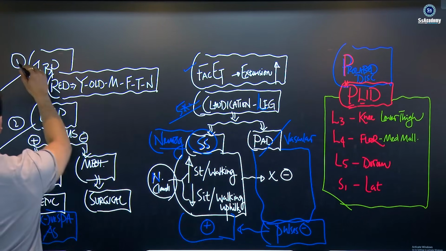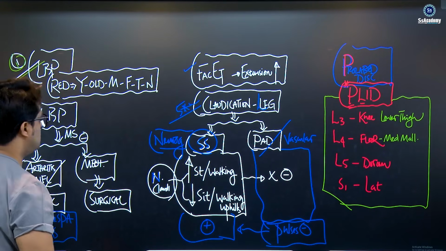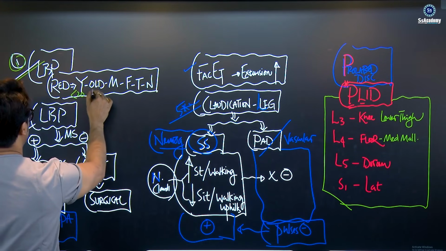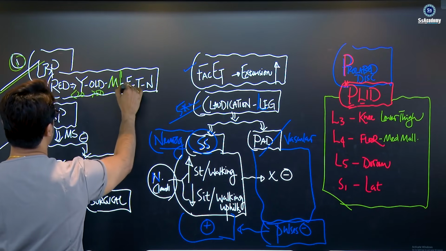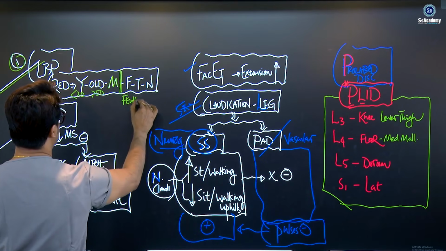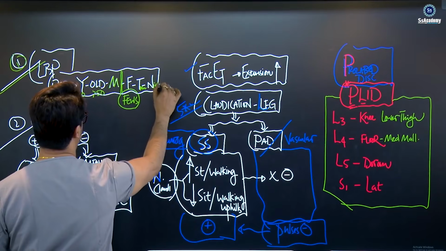So I have a box here, number 1, low back pain. The recap with the red flags is very important, my dear. Red flags are young and old. Young means less than 20, old means more than 50. History of malignancy, once again. And once again, F for fever, fatigue, weight loss, sweating, and having trauma, as I said, and night or nocturnal pain.